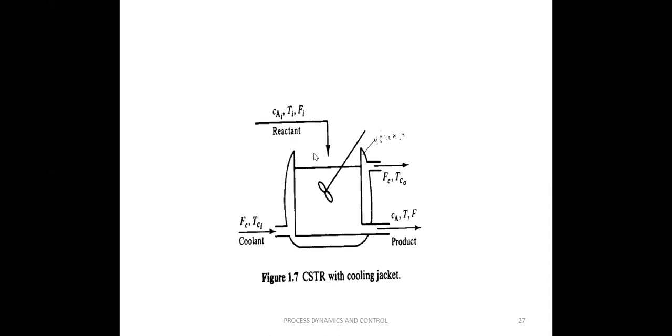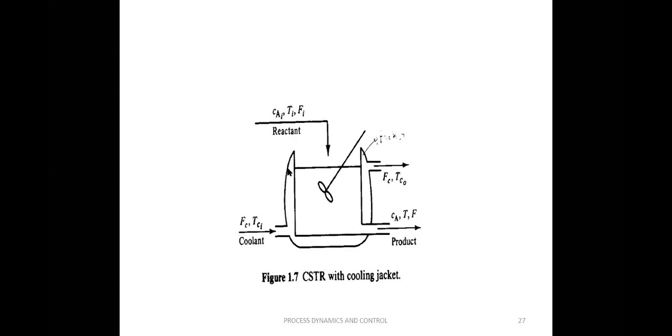So it is a tank reactor in which reactants enter the tank with some inlet temperature Ti and some flow rate Fi. Ci is the concentration. After stirring, this reactor gives some reaction that generates some amount of heat. That is the product. This product has some temperature, capital T, with a flow rate of F. This tank reactor is provided with a jacket which surrounds the entire tank.